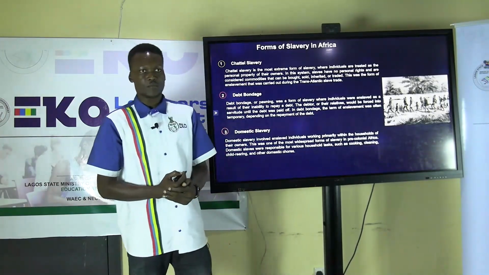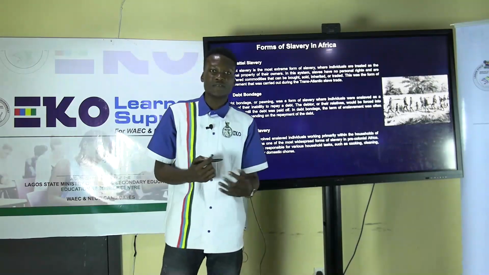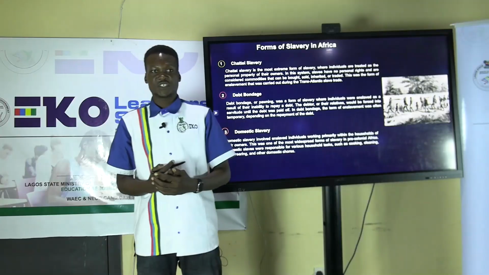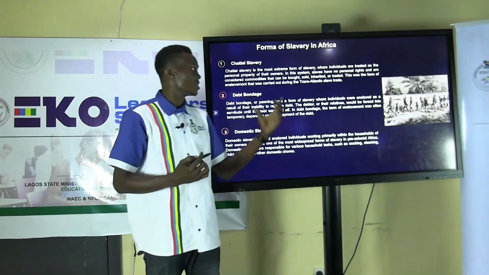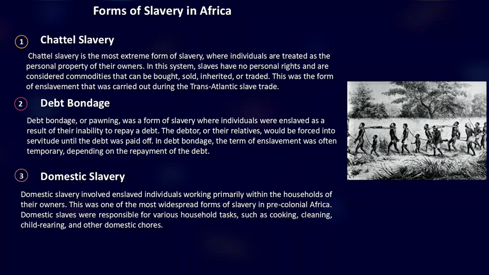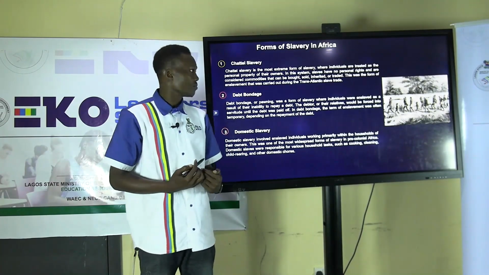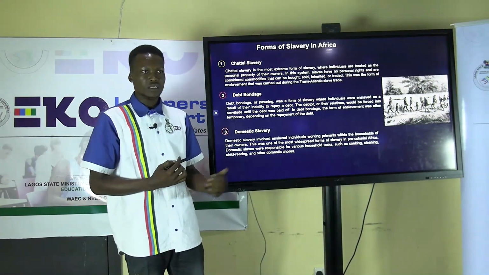Forms of slavery. We have about five different forms of slavery. 1. Chattel slavery. What is chattel slavery? This is the most extreme form of slavery, where individuals are treated as the personal property of their owners.